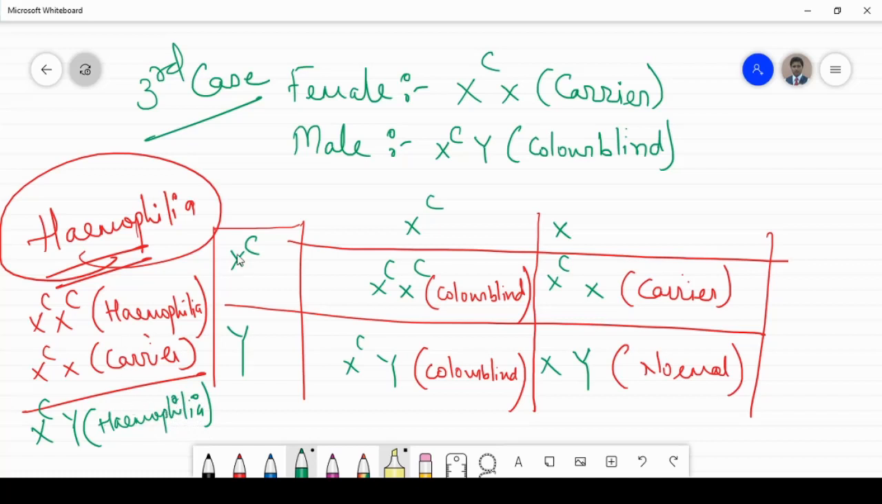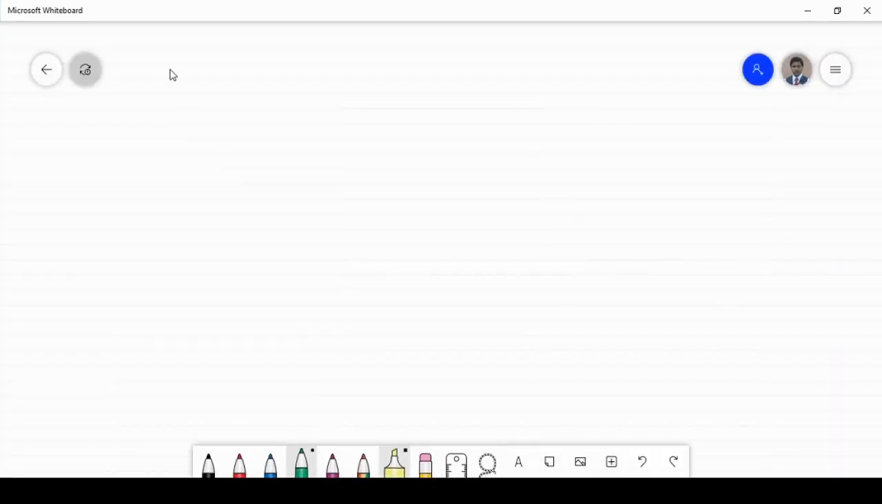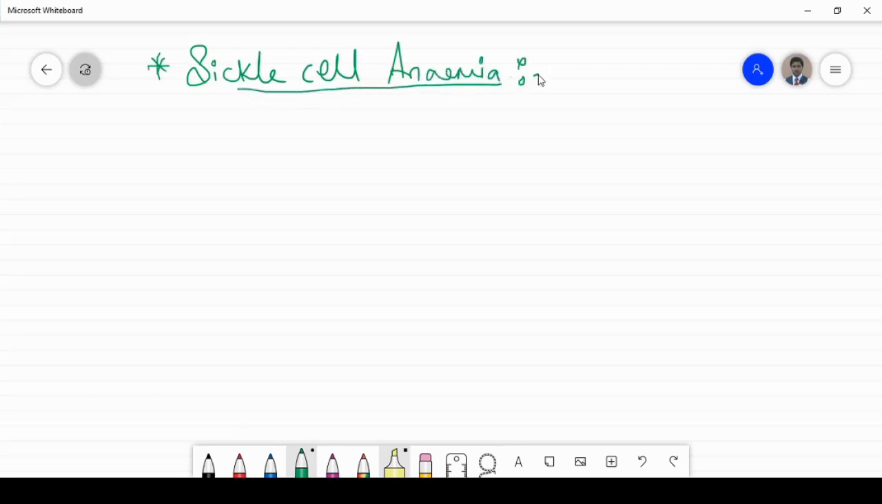So just do it, children. Now, the next topic is known as sickle cell anemia. Now see, sickle cell anemia is an autosome-linked recessive trait disease.